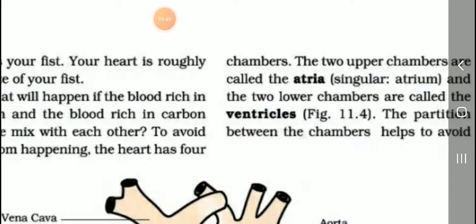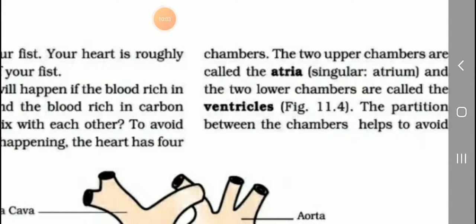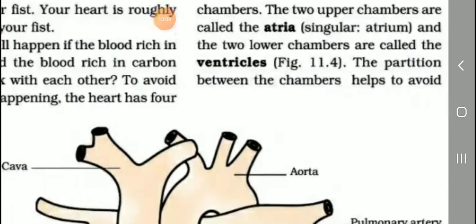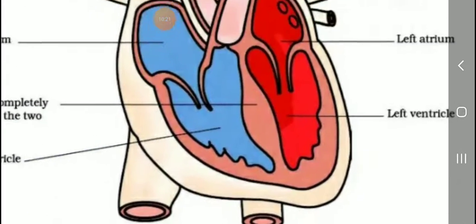The 2 upper chambers are called atria. Atria is plural, and the 2 lower chambers are called ventricles. The upper chamber is also known as atrium. The lower chamber is also known as ventricle. Two lower chambers, then two upper chambers. The partitions between the chambers help to avoid the mixing of blood rich in oxygen with the blood rich in carbon dioxide. To understand the circulatory system, listen students, this is a human heart.